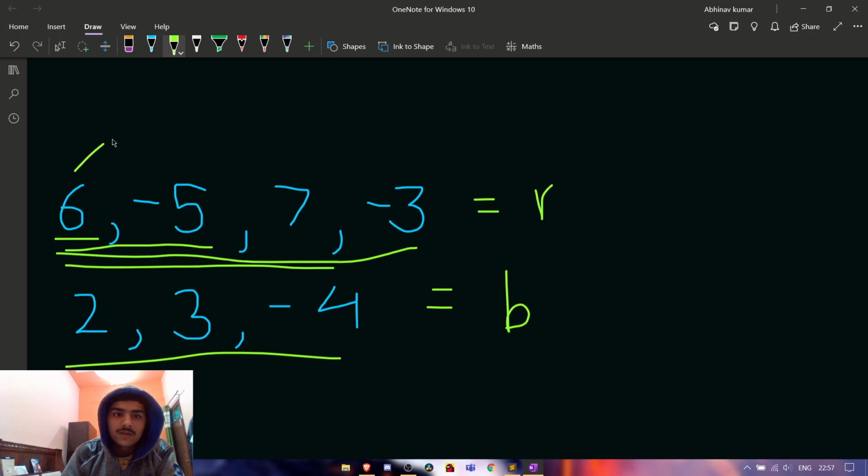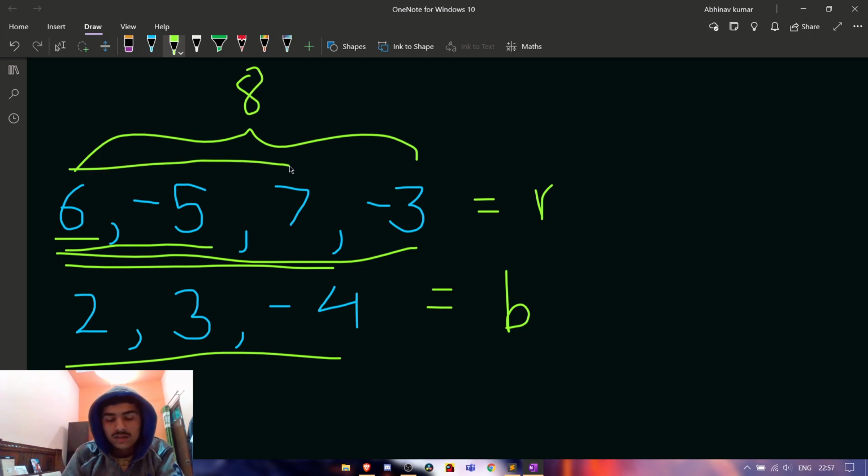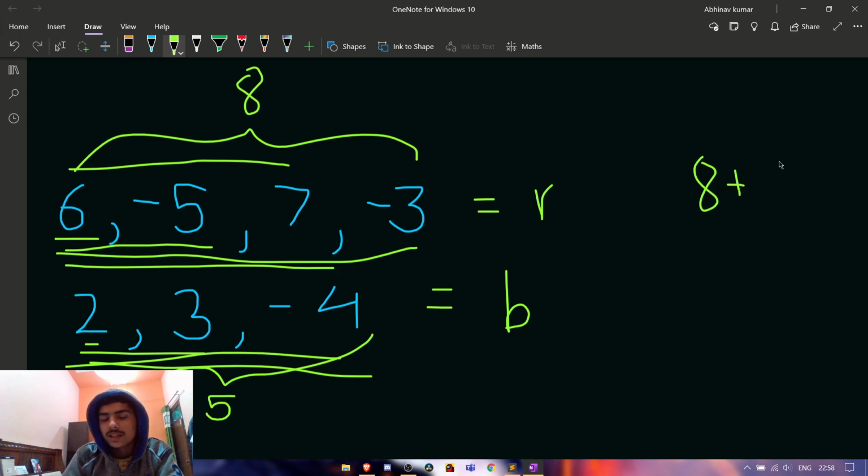So the maximum prefix sum from this array was 8, which was of the first three elements. In the same way, for the other array, the prefix sums are 2, then 2 and 3, then 2, 3, 4. The maximum is 5, which is of 2 and 3. We add both of them: 8 plus 5 is 13. So the answer will be 13. This much is the logic.